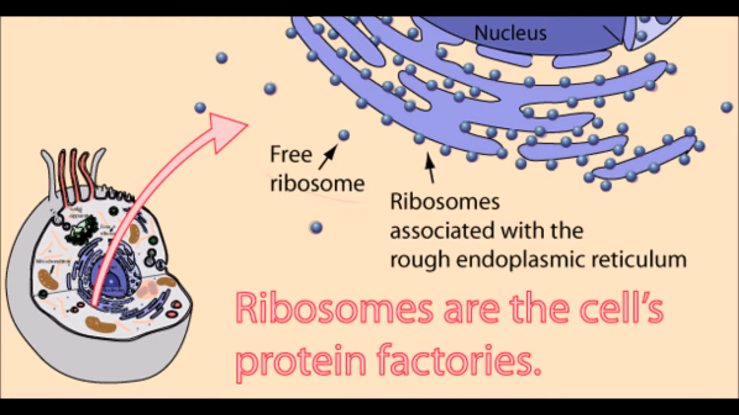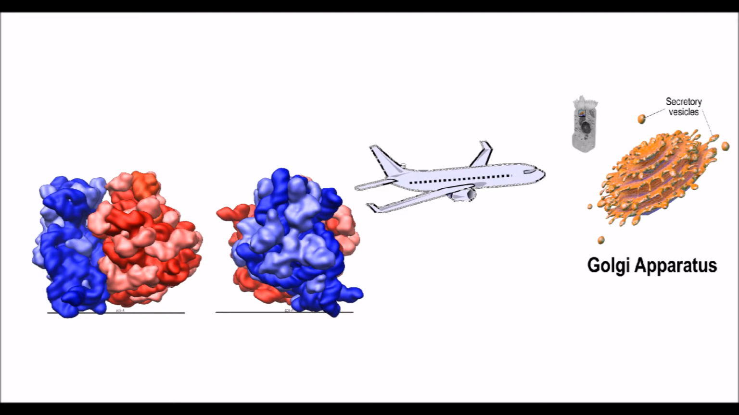Ribosomes stick to the endoplasmic reticulum to make proteins. The proteins are then shipped to the Golgi body for packaging. The proteins are then packaged and shipped to other organelles. The proteins cannot be used until shaped by the Golgi body.